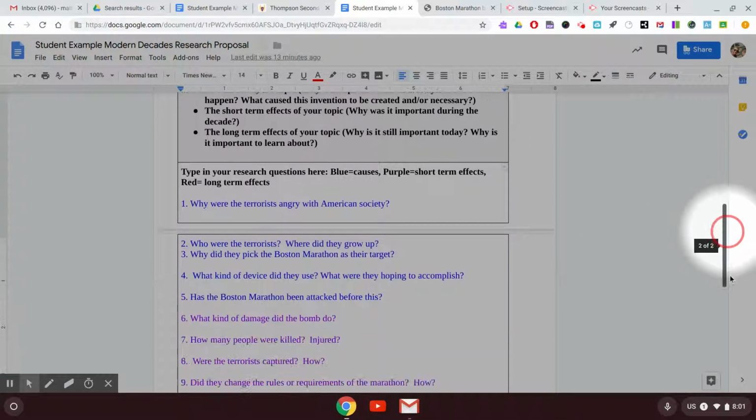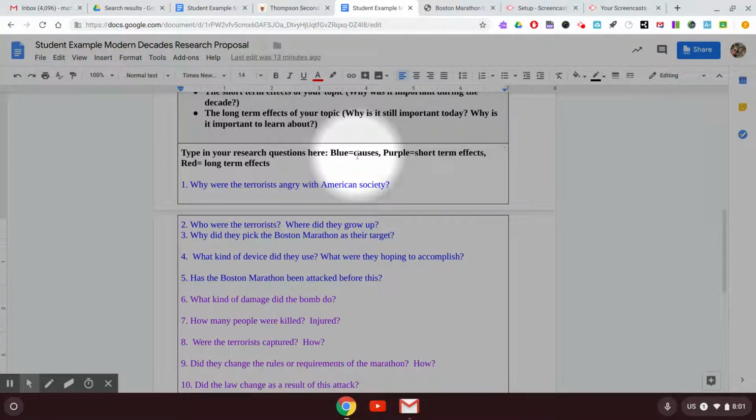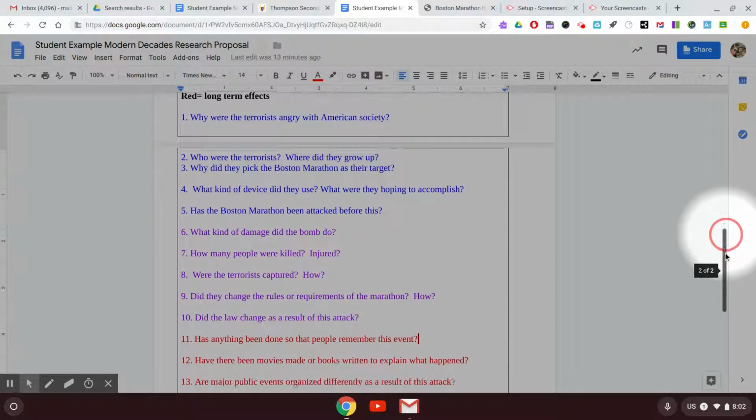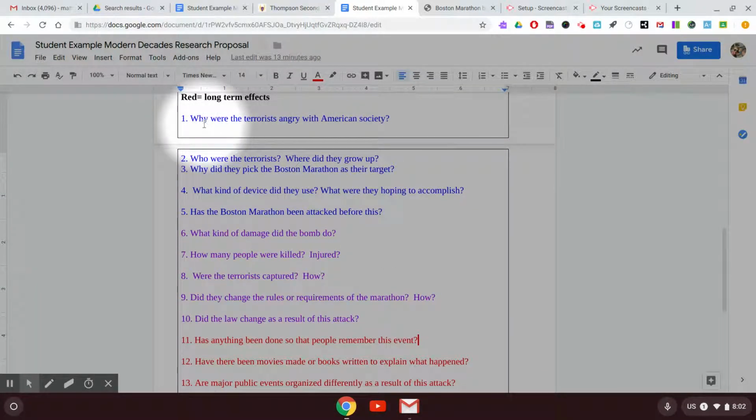But then underneath, we've got examples, and I've color-coded them for you. I've got blue questions, which relate to causes of the event, purple, which relate to short-term effects, and red, which relate to long-term effects. And if I scroll down a bit, you can see some of those. For causes, why were the terrorists angry with American society? Who were the terrorists? Where did they grow up? Why did they pick the Boston Marathon as their target? What kind of device did they use? What were they hoping to accomplish? Has the Boston Marathon been attacked before this? These are all questions that deal with the cause.